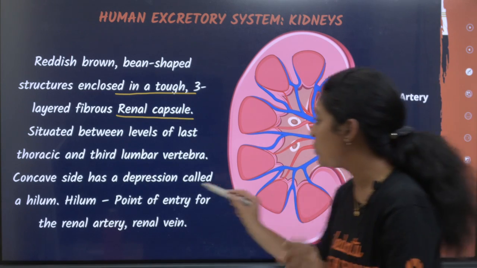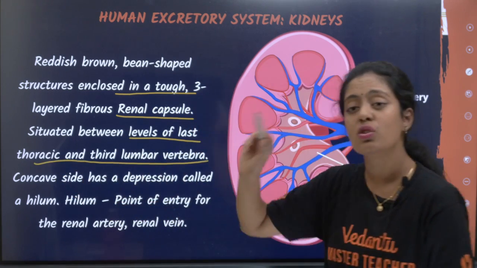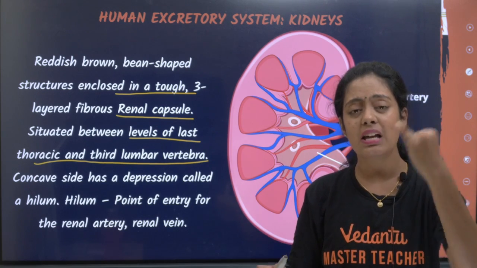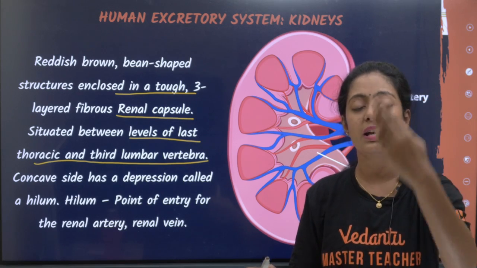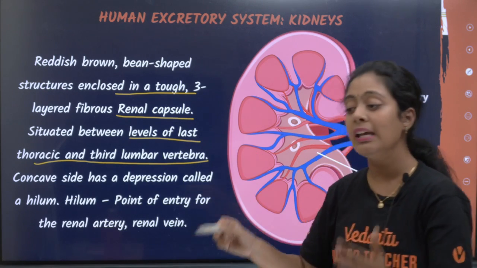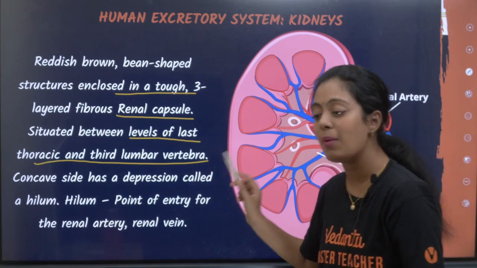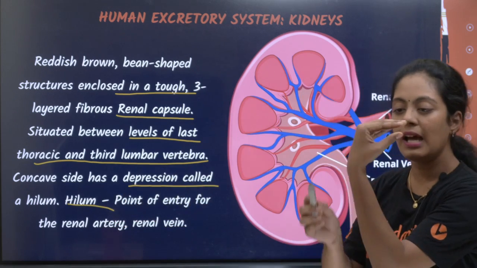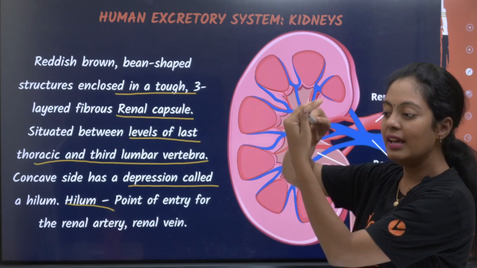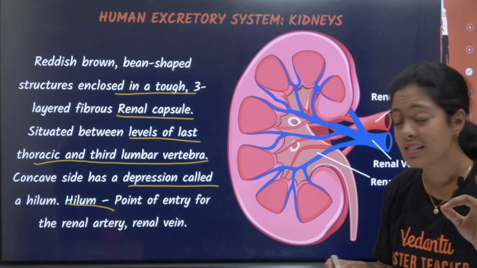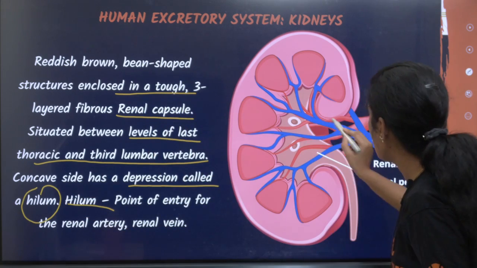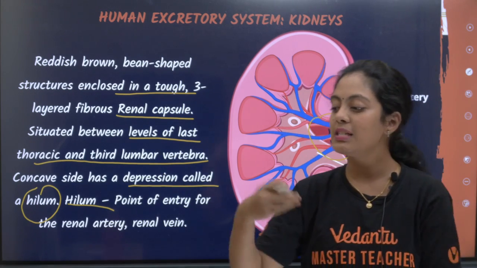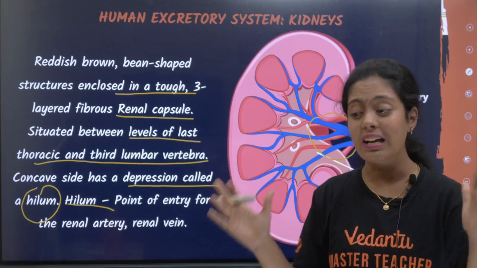It is situated, this is very, very important, between the last thoracic and the third lumbar vertebrae. Everyone knows you have your cervical vertebrae, thoracic vertebrae, lumbar vertebrae, coccygeal and sacral. So where is my kidney? It is located between the last thoracic and the third lumbar vertebrae. Okay, the concave side has a depression called the hilum. Kids, take this as your kidney. This is your convex side, and this is your concave side. The concave side has a depression. Do you see this depression? This depression is what we call hilum or hylum. Some of you say hilum, some say hylum. Both are absolutely correct, kids.